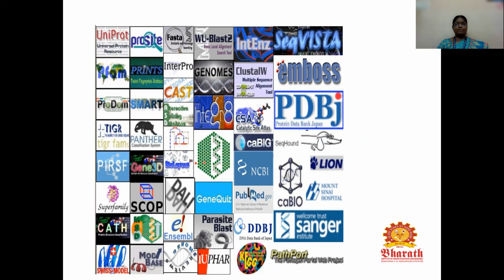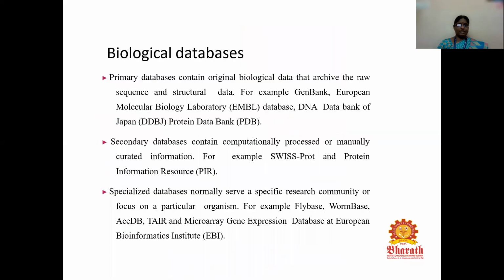By using these different biological databases, we can retrieve either DNA, RNA, or protein sequences very easily. What are biological databases? There are three different types of databases: primary, secondary, and specialized. We can see one by one.